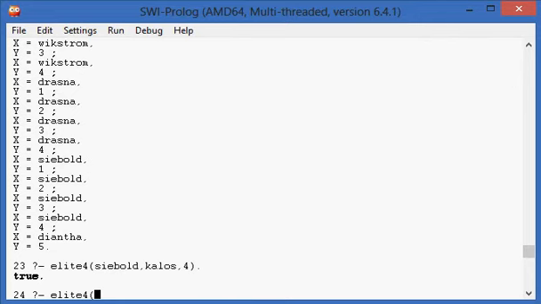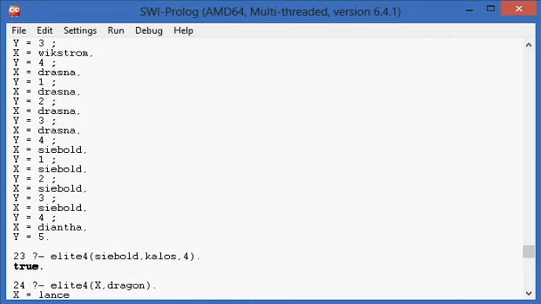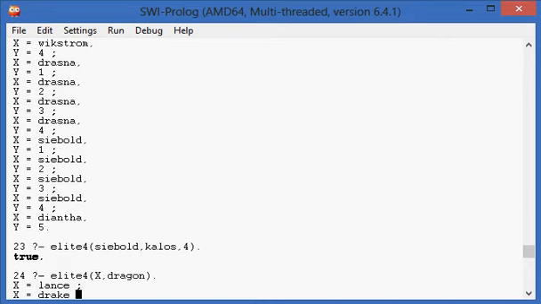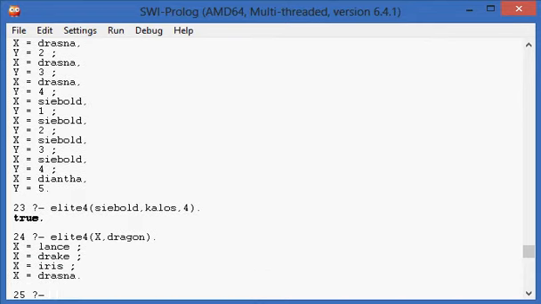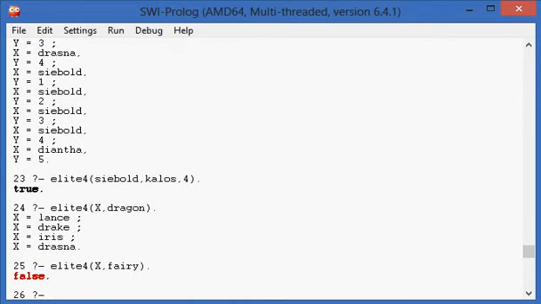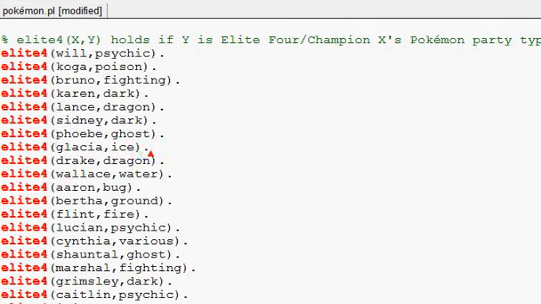Who are all of the dragon-type members of the Elite Four? X, dragon. Lance, good times. Drake, I want to kill you. Iris, and Drasna. What about fairy? False, because there is none. Okie doke. Right. Moving on.